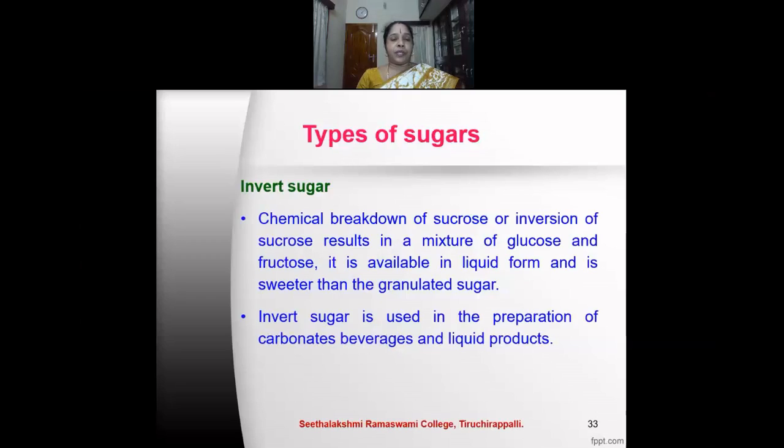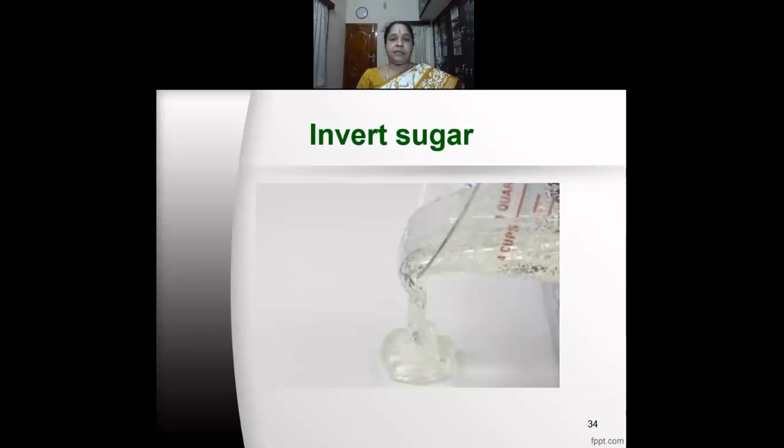Next is the invert sugar. Chemical breakdown of sucrose or inversion of sucrose results in a mixture of glucose and fructose. It is available in a liquid form and it is sweeter than the granulated sugar. This process of the conversion of sucrose to glucose and fructose is called inversion. Invert sugar is used in the preparation of carbonated beverages and liquid products. This is the invert sugar.